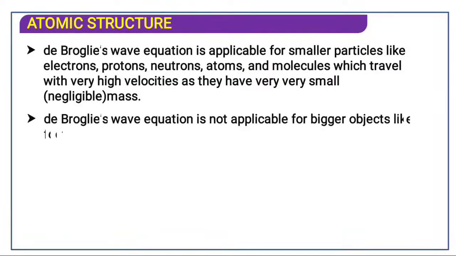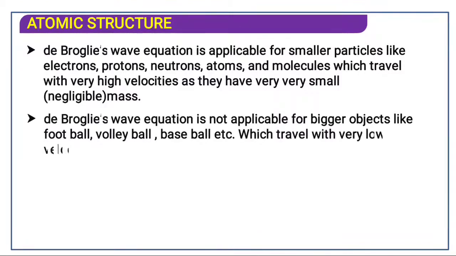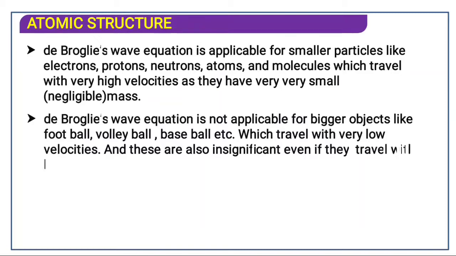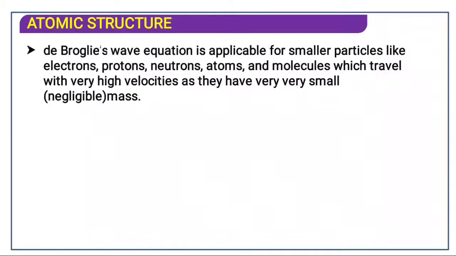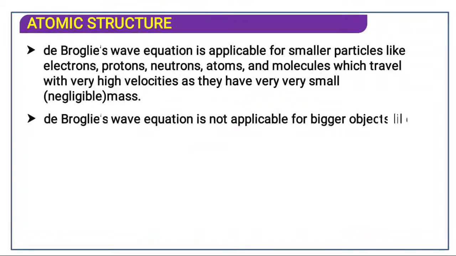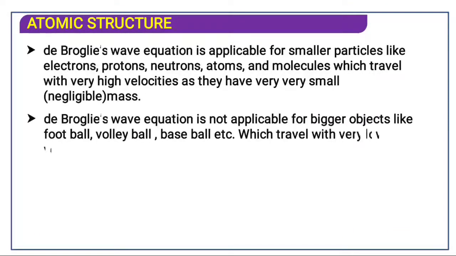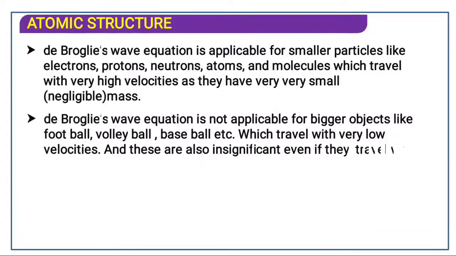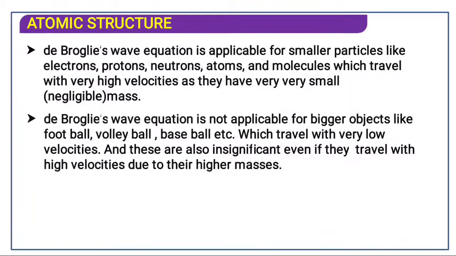The de Broglie wavelength is applicable for smaller particles like electrons, protons, neutrons, atoms and molecules which travel with very high velocity, as they have very small, negligible masses. The de Broglie wavelength is not applicable for bigger objects like football, volleyball, baseball, which travel with a very low velocity, and these are also insignificant even if they travel with high velocity due to the higher mass. That means if a volleyball or football is moving with very high velocity, the de Broglie equation will not be applicable to them because they have a very large mass.